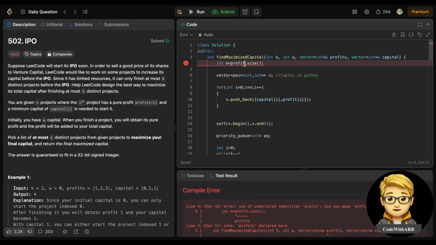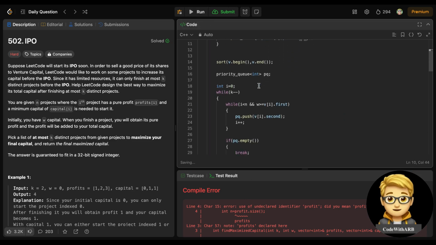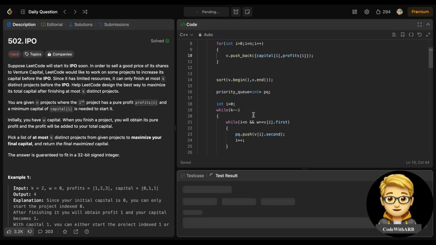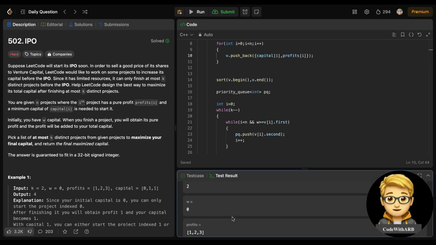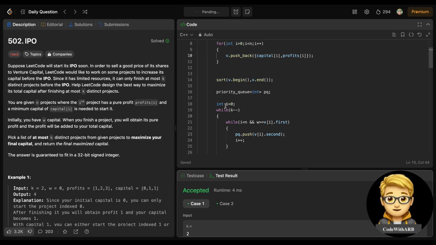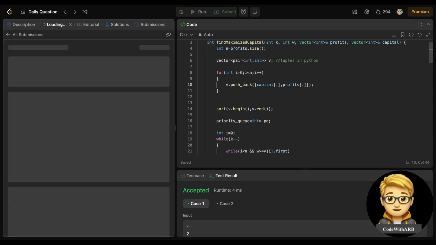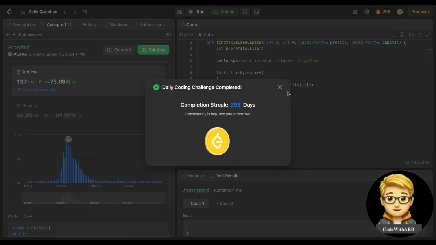Oh, okay, this should be profits, and this should also be profits, and anything else? I don't think so. Let's run this again. This has passed the sample case. Let's submit it. Yeah, we have passed all the cases, right?